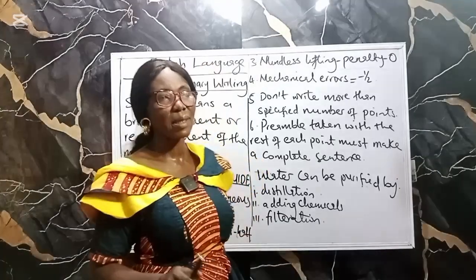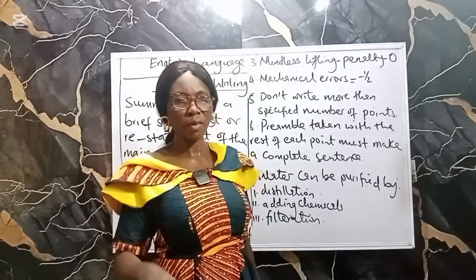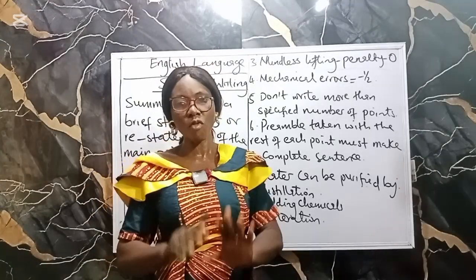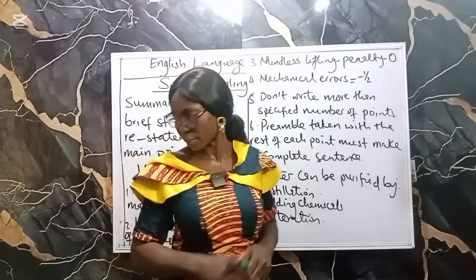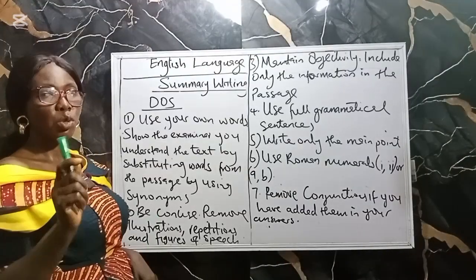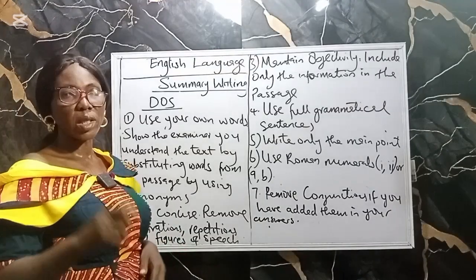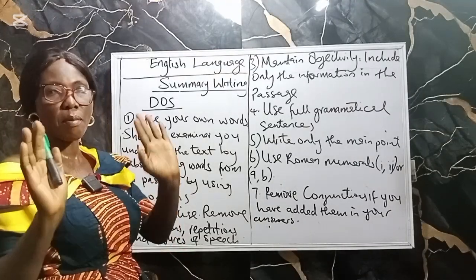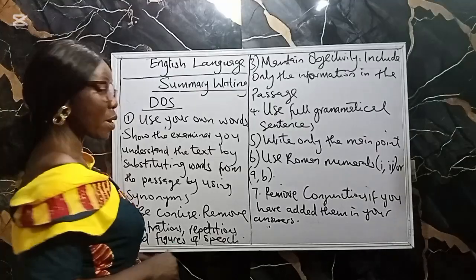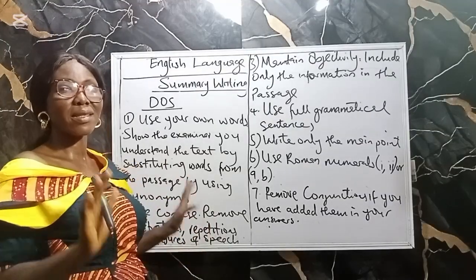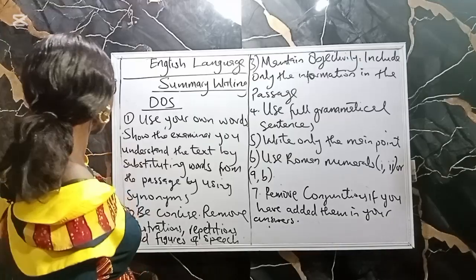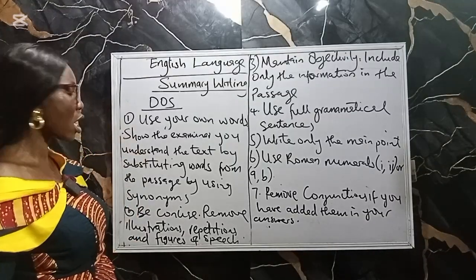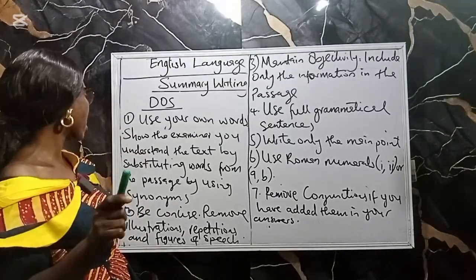Now let's look at certain things you need to do in order to get your full marks. I will write the do's on the board now. Now let's look at do's. Those things we need to do in order to score full marks. Okay, remember we are looking for full marks. That is 30/30. So the first one is that you should use your own words.